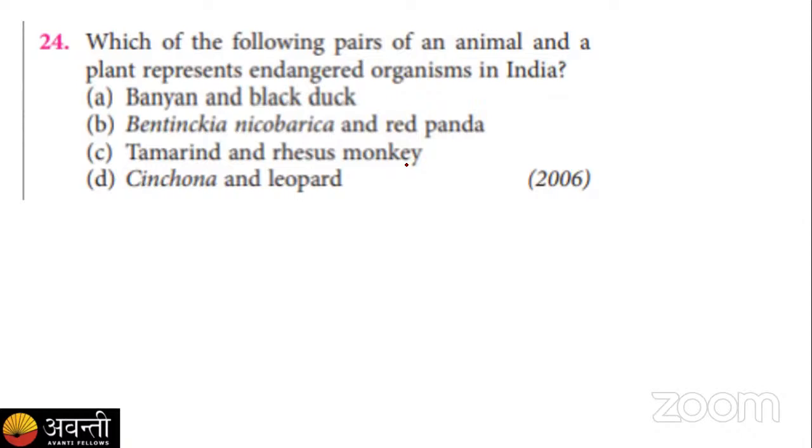One is a plant and another is an animal. So your options are A, banyan and black duck; B, Bentinckia nicobarica with the red panda; C, tamarind and rhesus monkey; D, cinchona and the leopard. So out of these four options, which one is the correct answer?